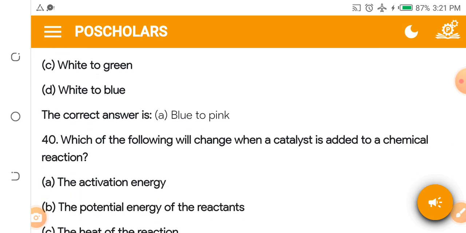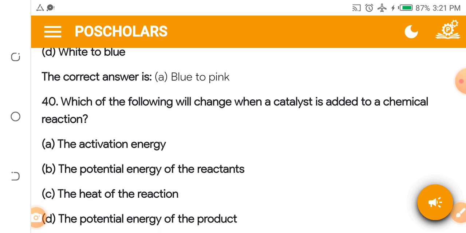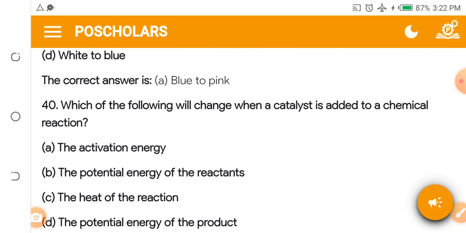Which of the following will change when a catalyst is added to a chemical reaction? This is an assignment, so I will not answer it. This question is too simple, and JAMB likes asking this one. Of course, when you read the rate of chemical reactions in your chemistry textbook, you will see it. A. The activation energy. B. Potential energy of the reactant. C. The heat of the reaction. D. The potential energy of the product.